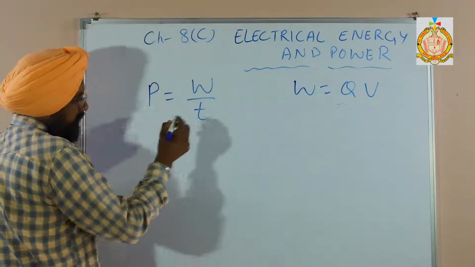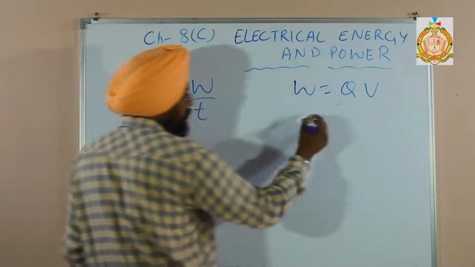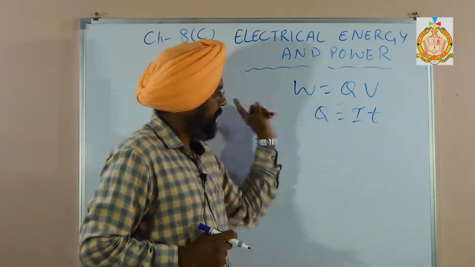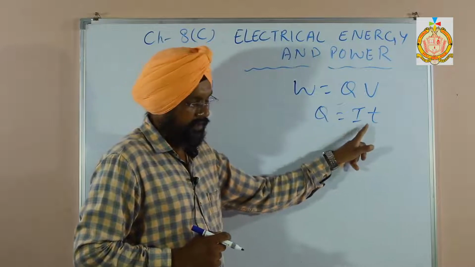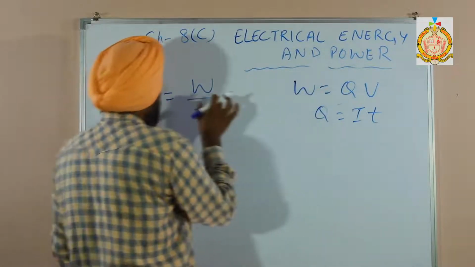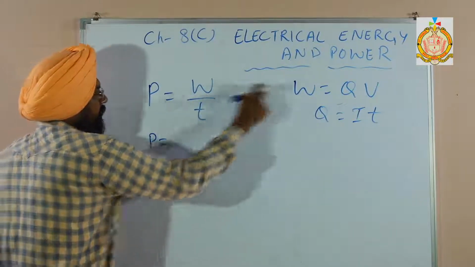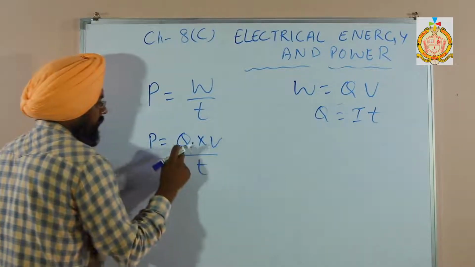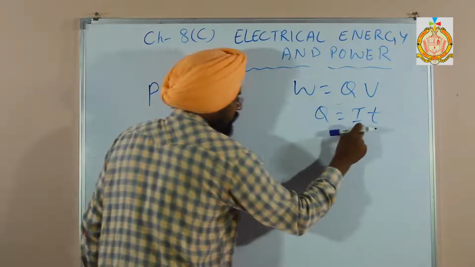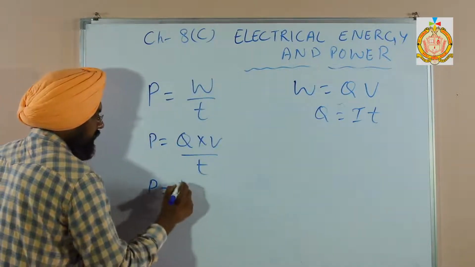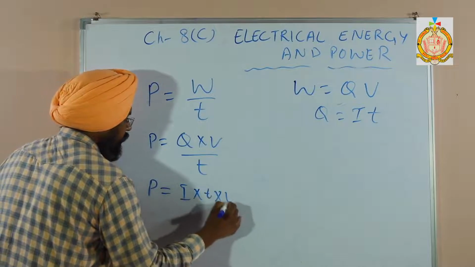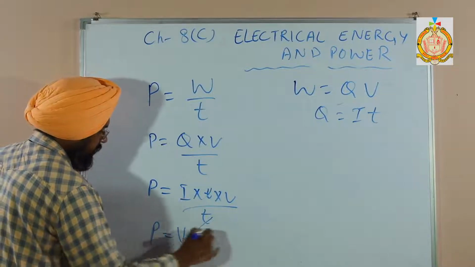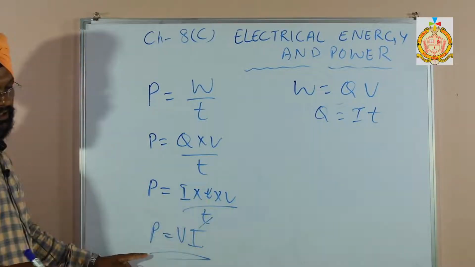Q is equal to I into T also, as we discussed previously. So fill here: P is equal to W over T, instead of W put Q into V over T. Now in this Q put I into T. So that is I into T into V over T. T and T cancel. So P is equal to VI. This is one derivation.